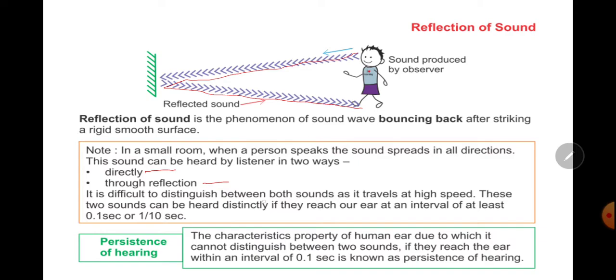These two sounds can be heard distinctly if they reach the ear at an interval of at least 0.1 second, or 1/10 of a second. If you hear it after a gap of 0.1 second, you can differentiate. The characteristic property of the human ear due to which it cannot distinguish between two sounds if they reach the ear within an interval of 0.1 second is known as persistence of hearing.